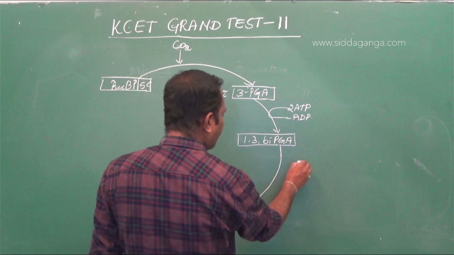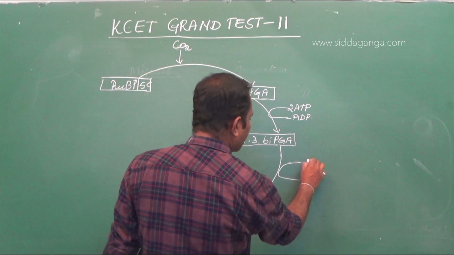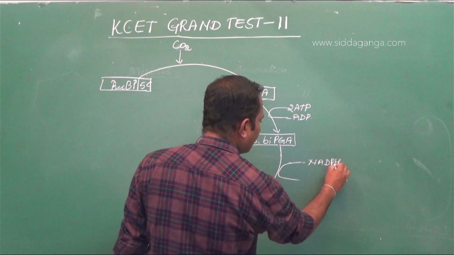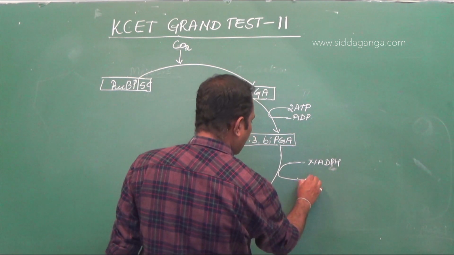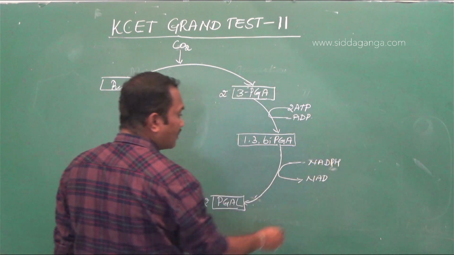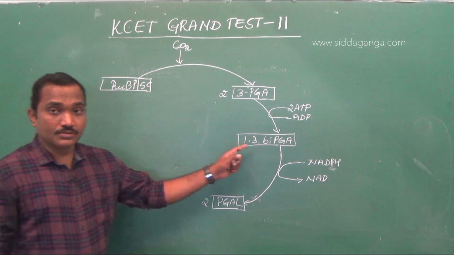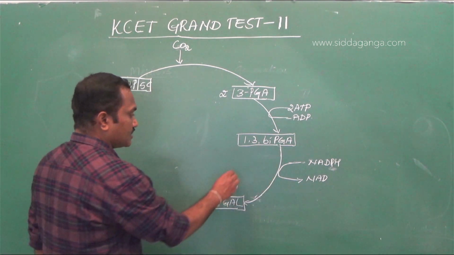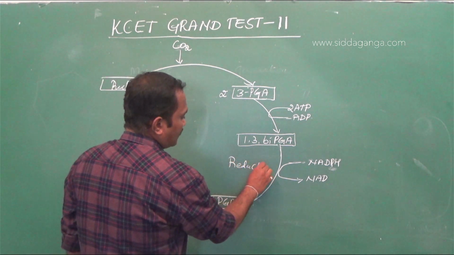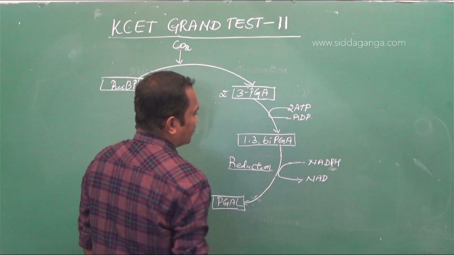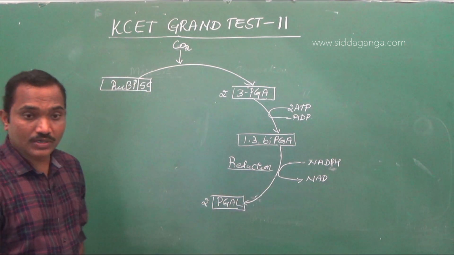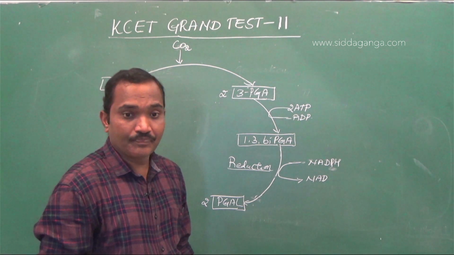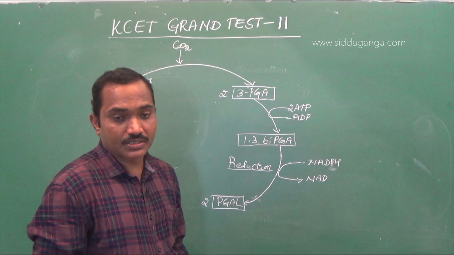So here there will be addition of hydrogen from NADPH. When there is addition of hydrogen to 1,3-BPGA from NADPH, the addition of hydrogen is known as reduction. So the conversion of 3-PGA into phosphoglyceraldehyde, what is that reaction? They have asked, in the options you have electrolysis, reduction, hydrolysis, oxidation. Answer should be reduction.